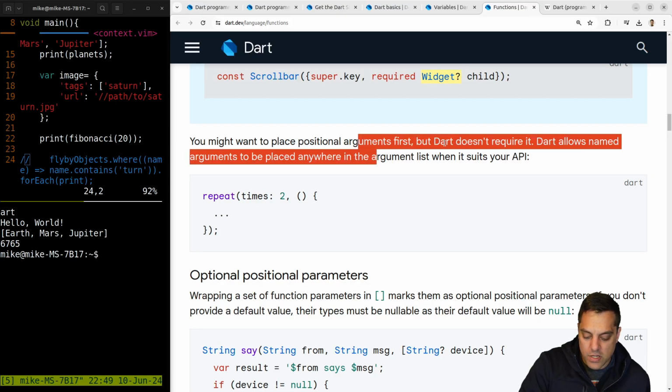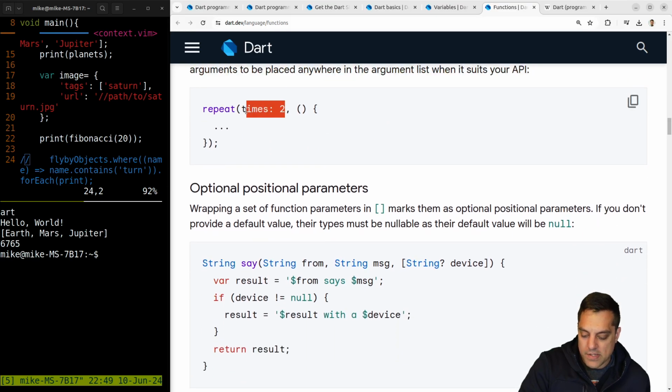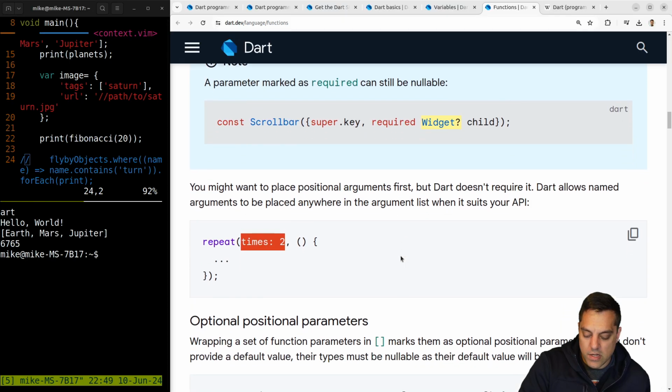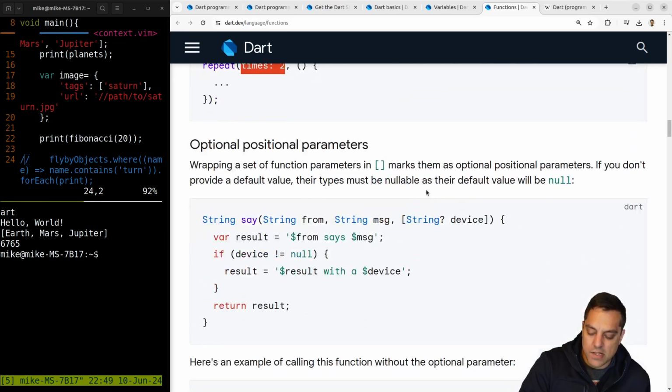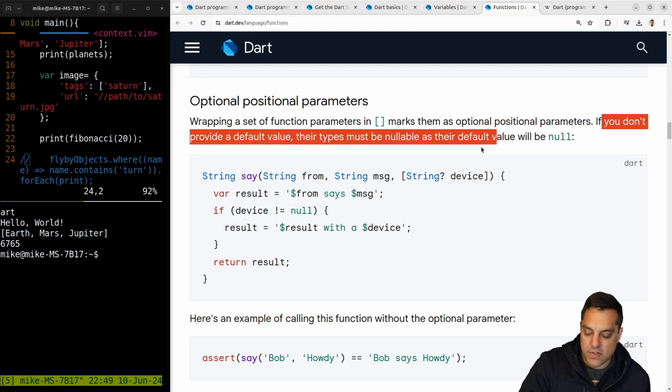Let's see, positional arguments. Dart allows named arguments to be placed anywhere in the argument list, whatever suits you. Okay, so you get some flexibility as far as how you're putting these in, sort of the order. So yeah, interesting language here. Let's see, optional positional parameters. What is this? Wrapping a set of function parameters in brackets marks them as optional positional parameters. If you don't provide a default value, their type must be nullable, as their default value will be null.